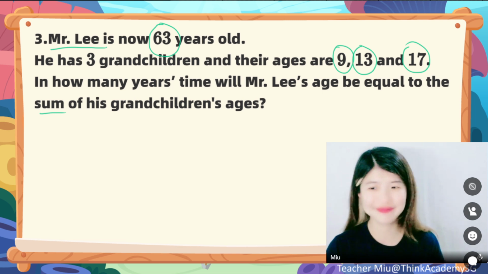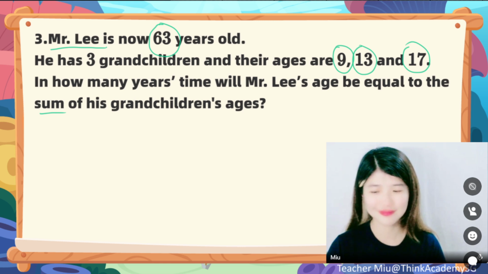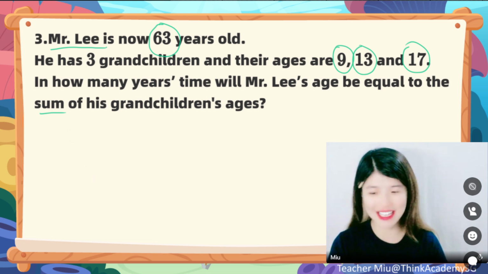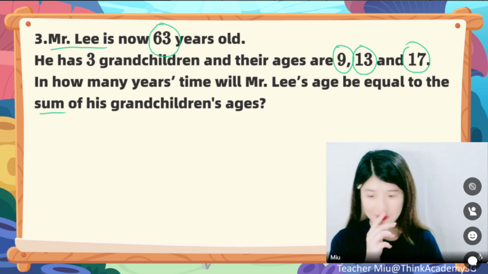Any idea? No idea. Okay. Currently, I cannot see any. Oh, I got some answers. Well done.